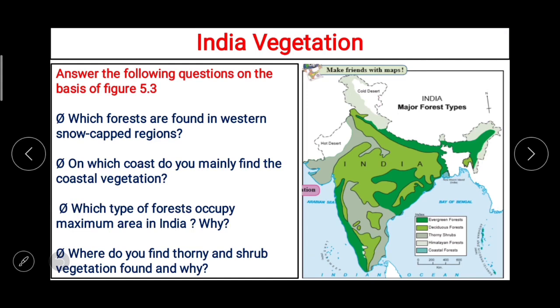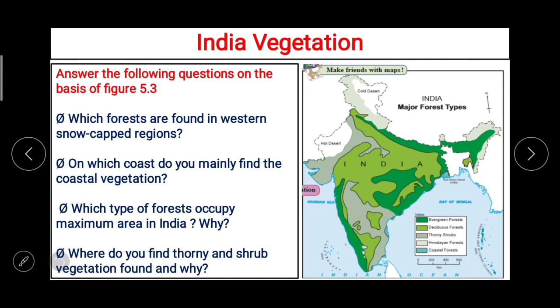Then now India vegetation, again the figure 5.3 which you can see on the screen, and the questions based on it. Which forests are found in western snow-capped regions? Now by observing the given figure and by reading the questions, you have to answer these questions at least. On which coast do you mainly find the coastal vegetation?